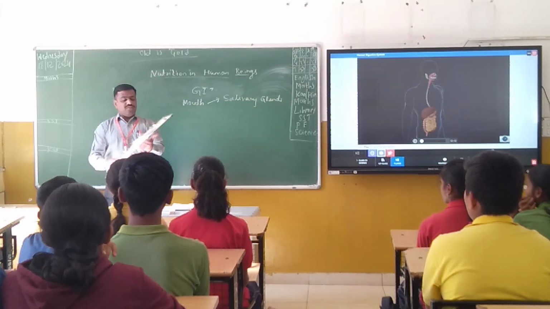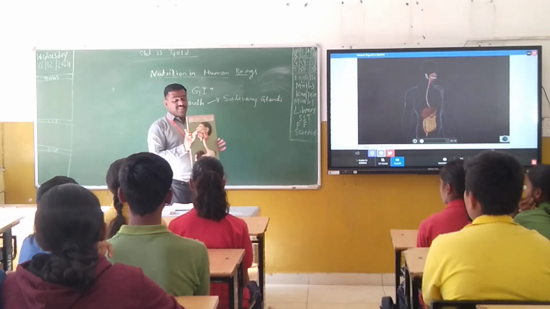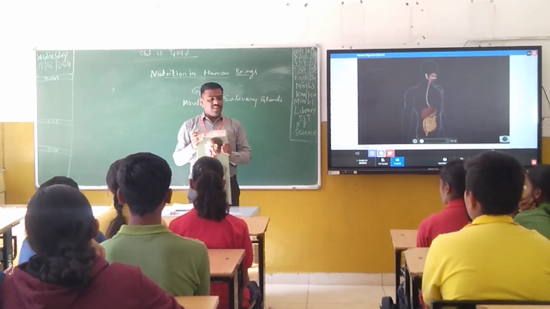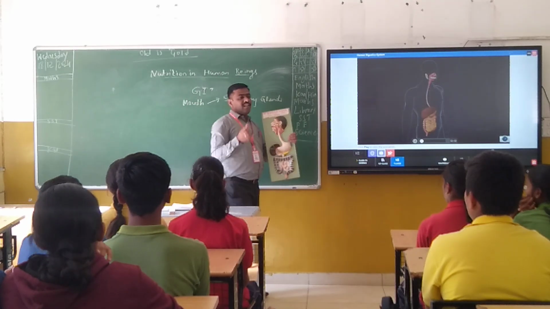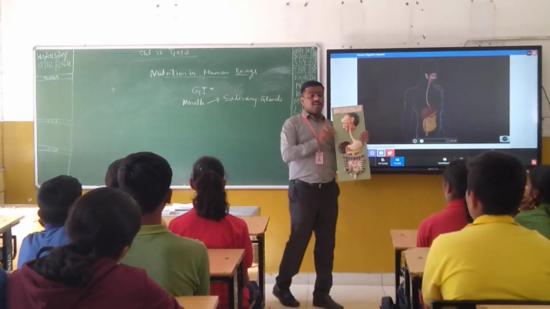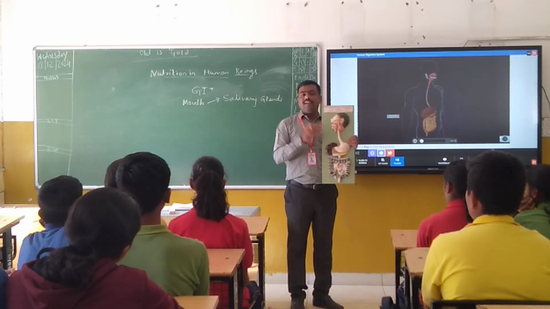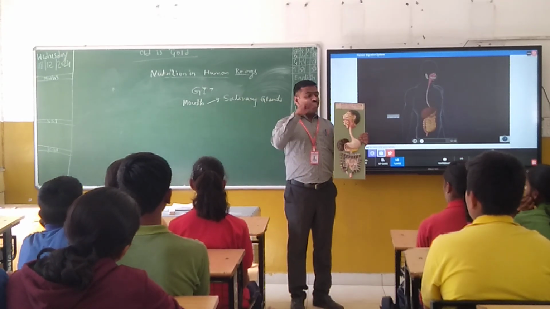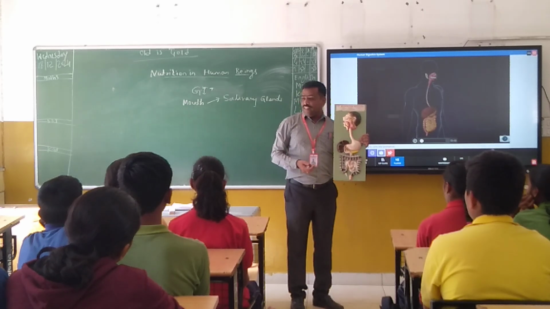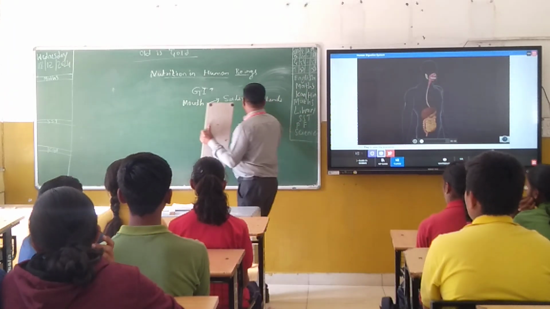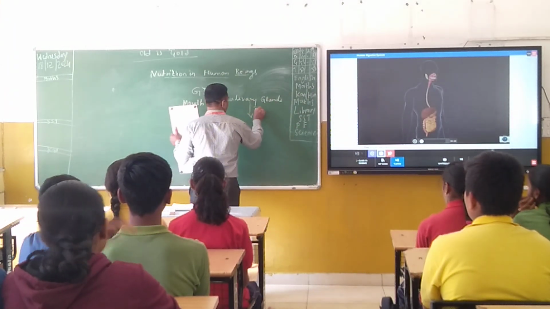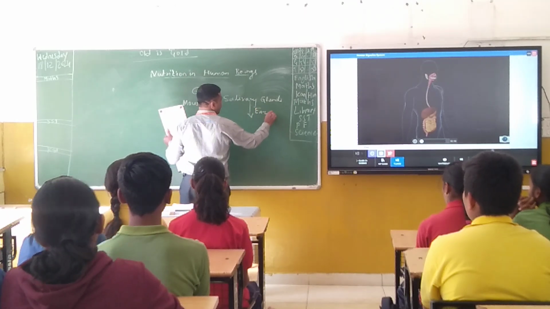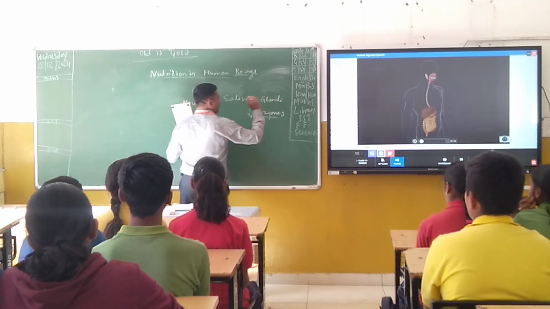The main function of the salivary gland is to secrete saliva. Saliva is a fluid substance like water, but it contains some enzymes. In the saliva you are able to find enzymes. Can anybody tell me what enzymes are?